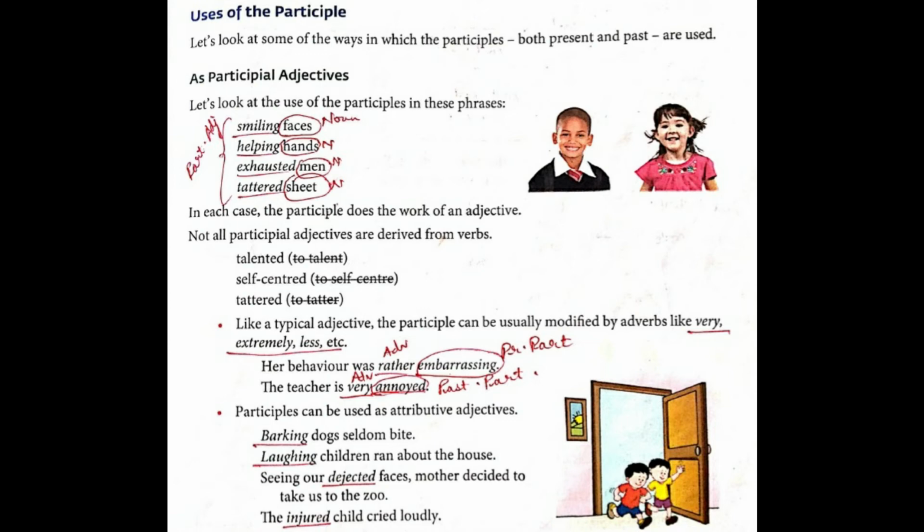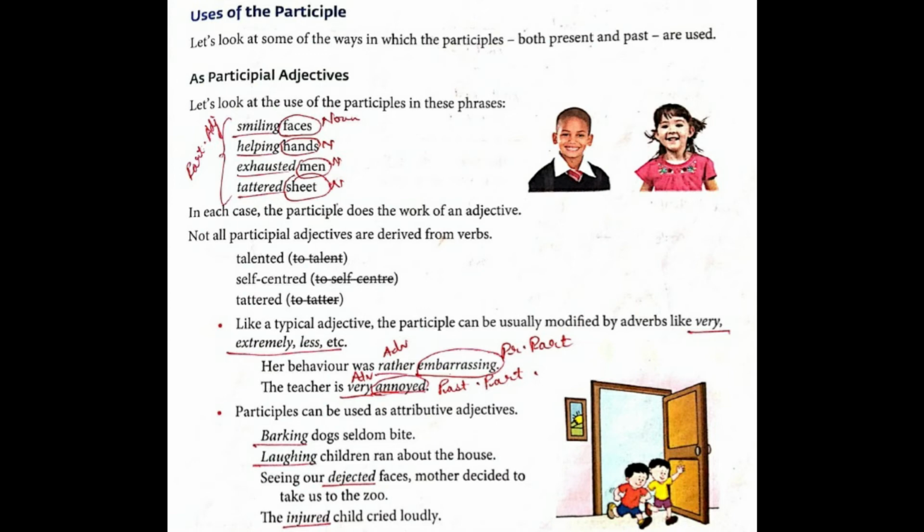Not all participial adjectives are derived from verbs. For example, talented. Next one, self-centered. And next one, tattered. So here they are not derived from verbs. Why? Because you cannot write "too talent". You cannot write "too self-centered". You cannot write "too tattered". We have done bare infinitives too.